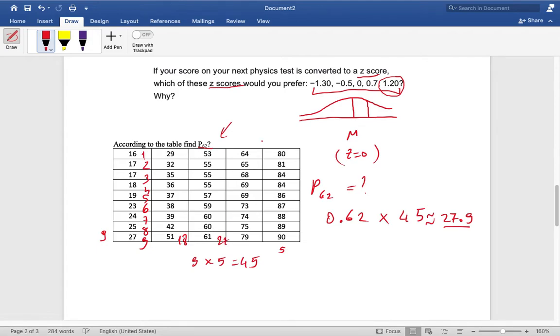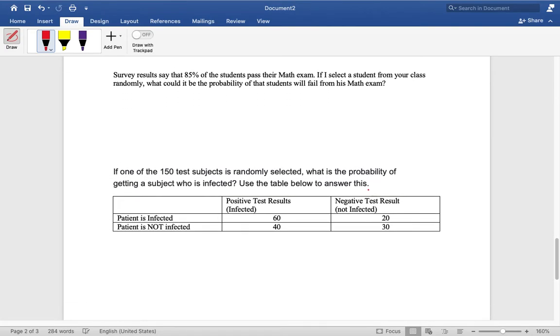After 27, this will be the 28th position. So I have to go after the 27, which is here, 28. So the answer of the question P62 is 64. That's it.